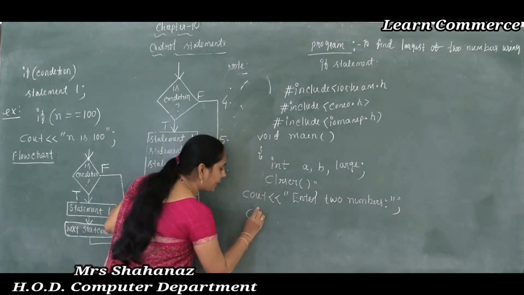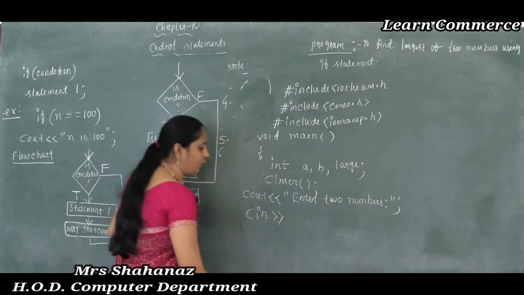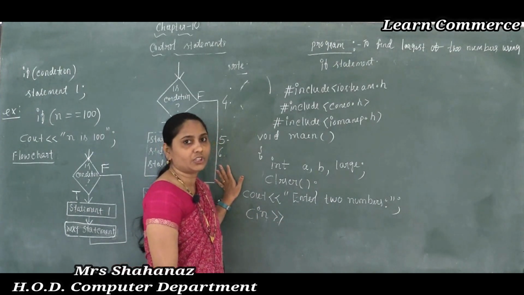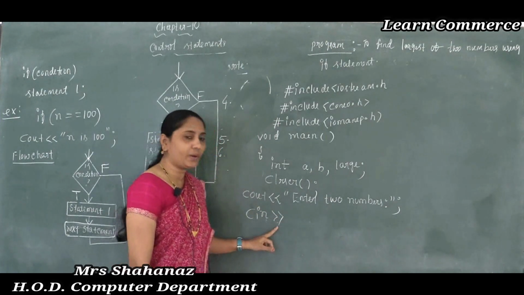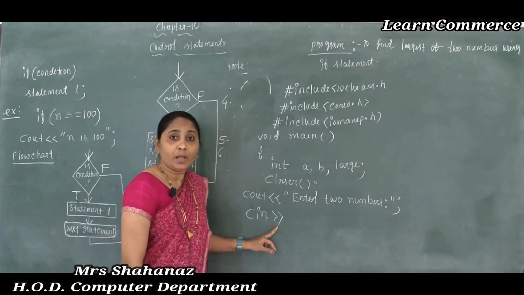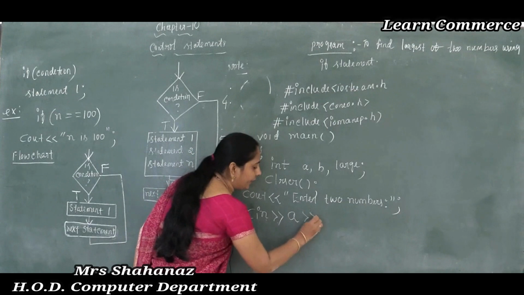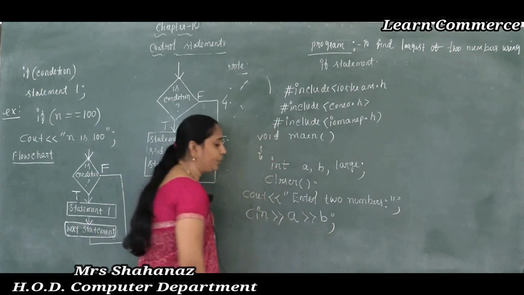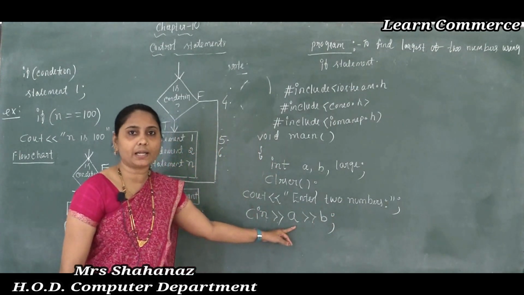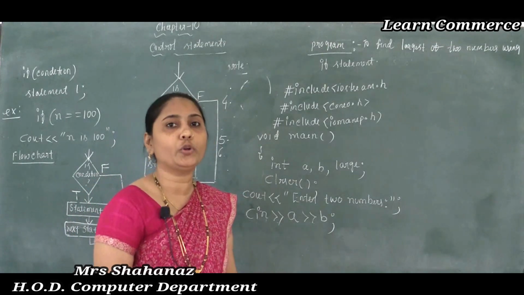Now by using the function, as we know that the function name is the cin function, and the operator used is the stream extraction operator, and here I am entering values for both A and B by using the method of cascading of input operators.